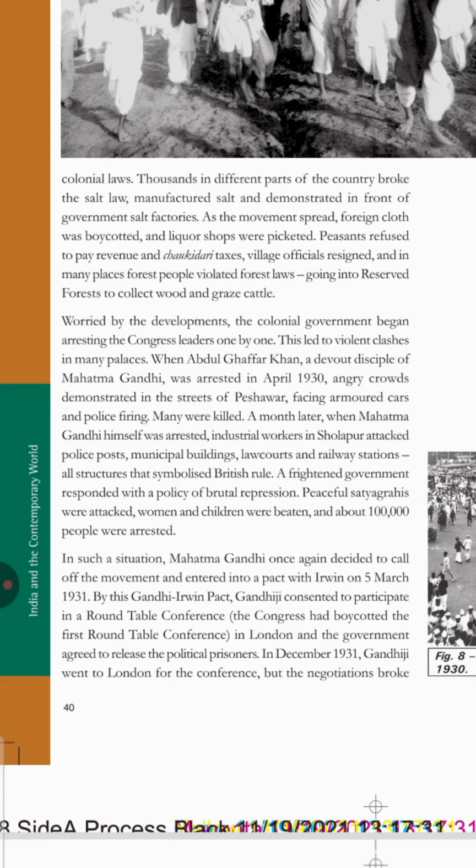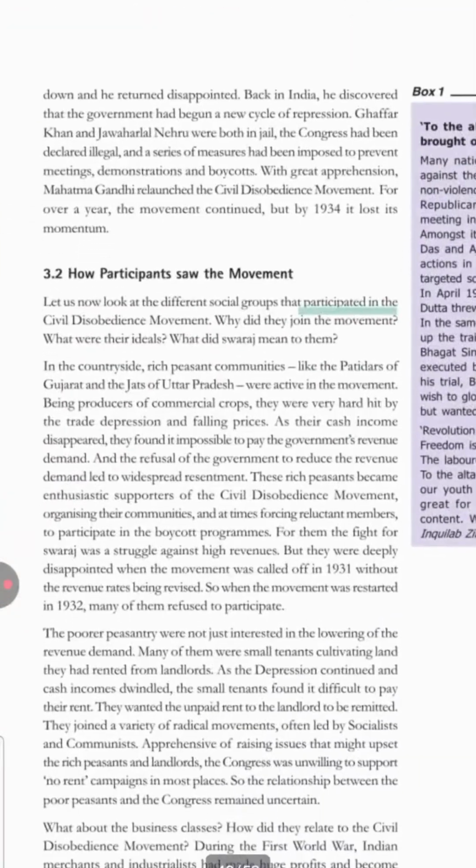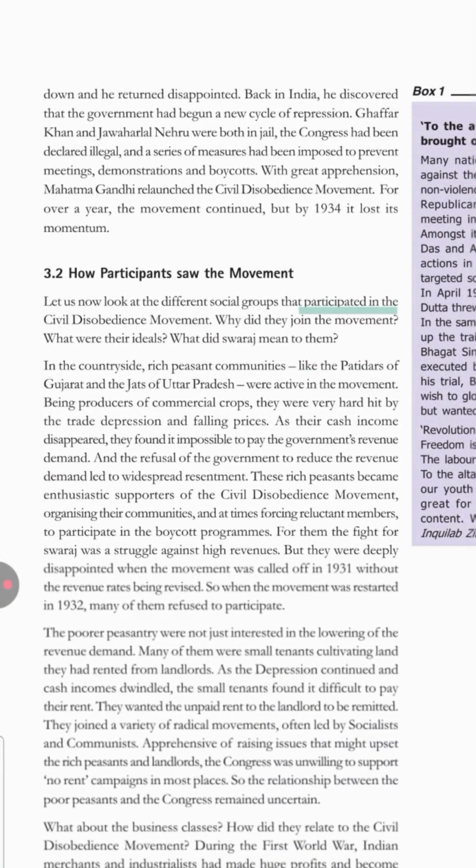Now, what were the demands of the Congress during the civil disobedience movement? During the civil disobedience movement, the Congress took up the cause of the zamindars and the industry owners, meaning Indian factory owners. See, the zamindars had to pay a huge amount of rent, which they passed on to the peasant. Now, the peasant was the oppressed lot. So, what the Congress thought was, if we reduce the rent or the tax of the zamindar, he will not demand that much tax from the peasant.